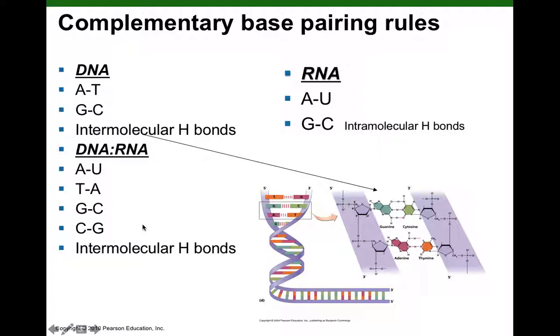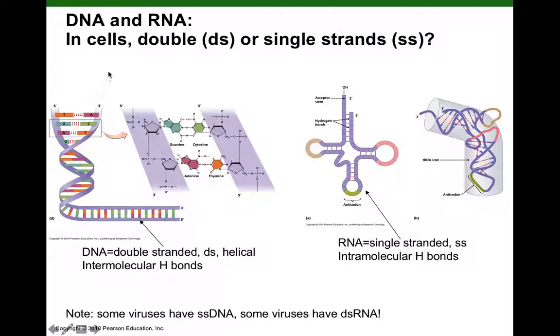Again, this will be in our microbial genetics section, but we'll see that DNA can also form complementary hydrogen bonds with RNA, and this is what permits the cool process that we call transcription. In cells, then, DNA will be double-stranded, again held together by the hydrogen bonds between complementary bases. In RNA, this is an example of transfer RNA. We'll see that it's single-stranded RNA, but it forms these complex functional conformations, which are stabilized by these intramolecular hydrogen bonds between complementary bases.